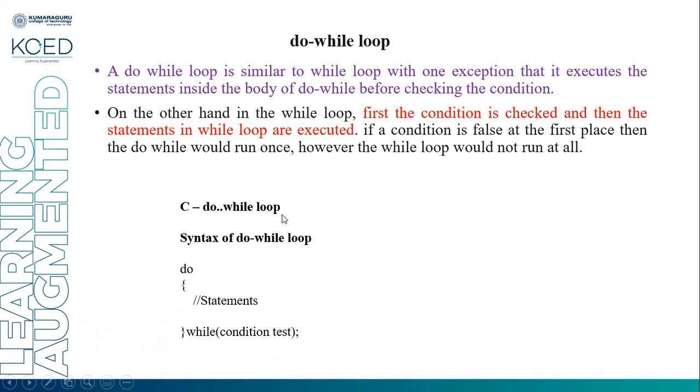The syntax of the do while loop is given here. Do, an open and close brace, we have to place the set of statements inside the open and close braces. At the end of the close brace, you have to give while, an open and close parenthesis, mention the condition, followed by a semicolon. So this is the syntax of the do while loop.